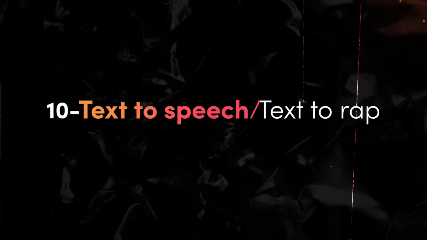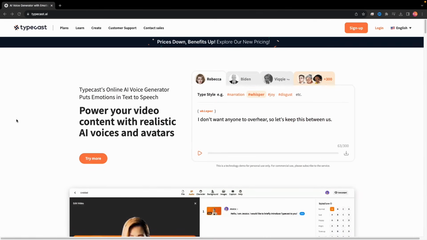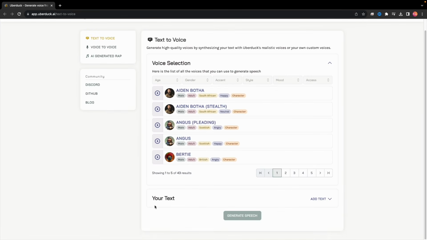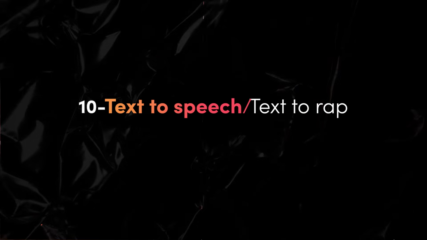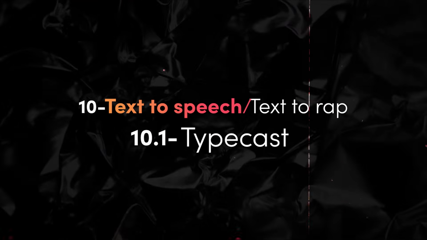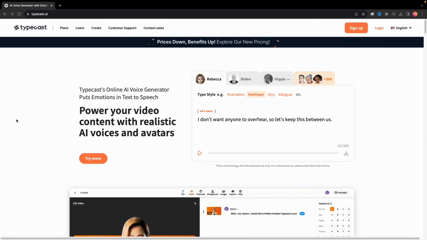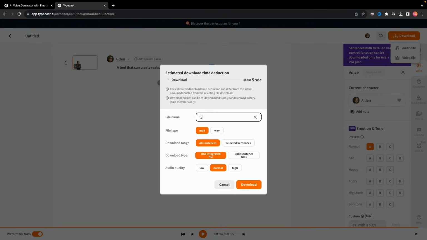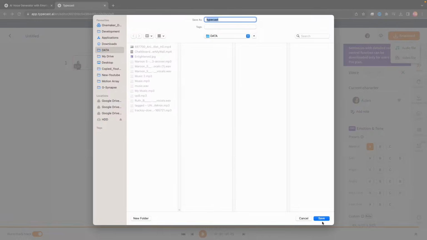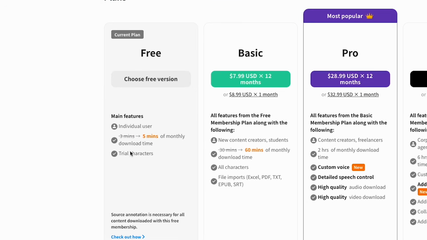Text-to-speech or text-to-rap. These tools can help you convert text-to-speech or rap song using AI. Some examples are 1. Typecast, a tool that can create realistic speech from text using AI. You just need to put your text and generate the audio and download it. Note that with a free plan, you will get watermarked audio, and you need to give attribution as well.